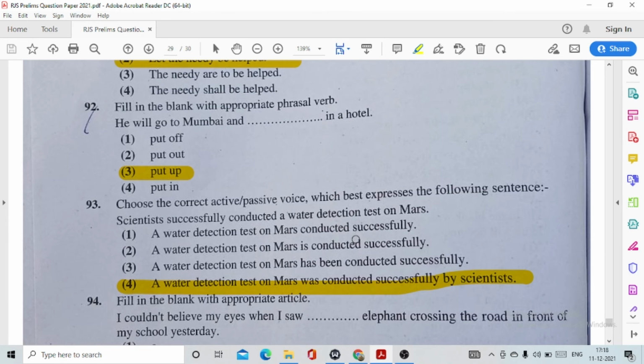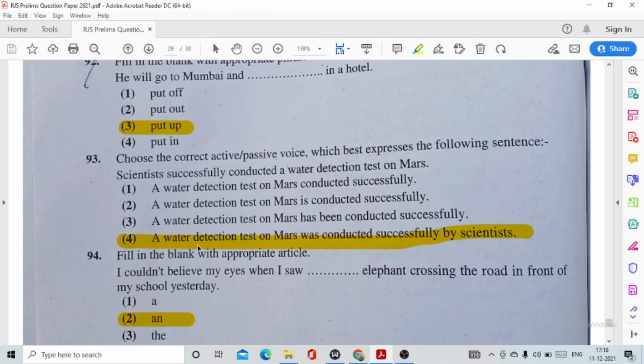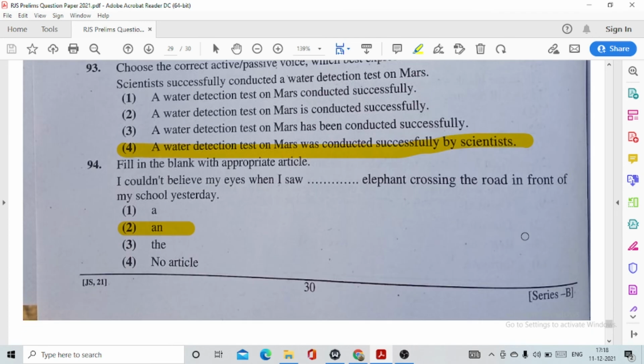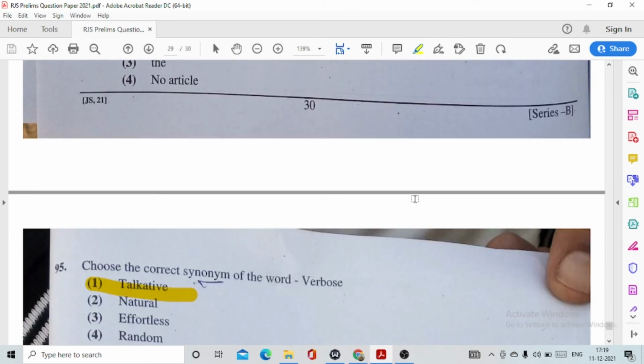Option number 3. 93. Choose the correct active passive voice which best expresses the following sentence. Scientists successfully conducted a water detection test on Mars. So the passive voice will be: a water detection test on Mars was conducted successfully by scientists. Question number 94. Fill in the blank with appropriate article. I couldn't believe my eyes when I saw dash elephant crossing the road in front of my school yesterday.